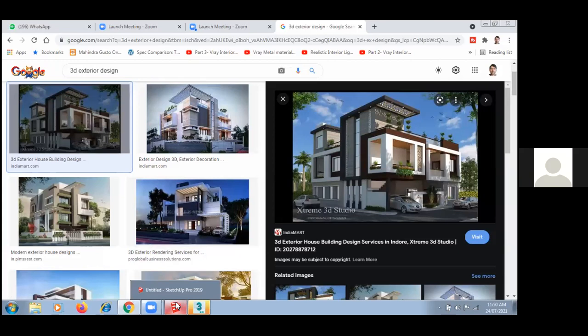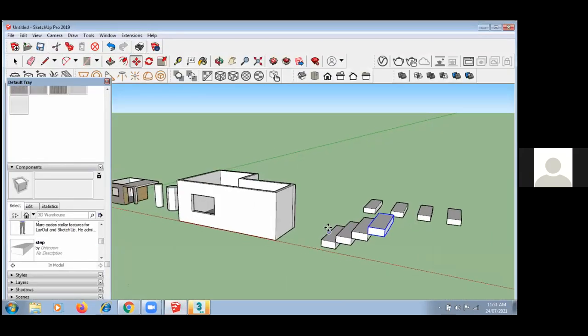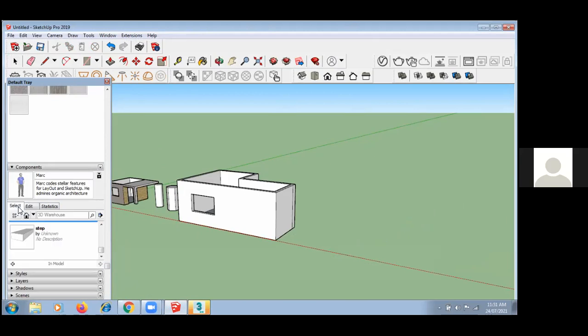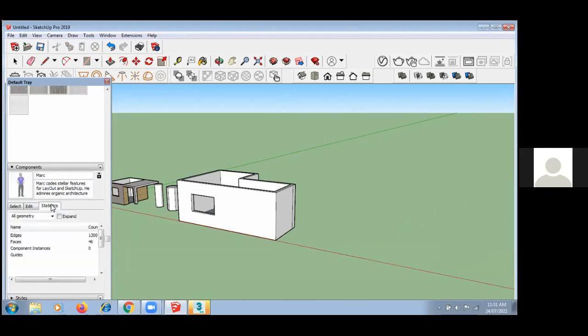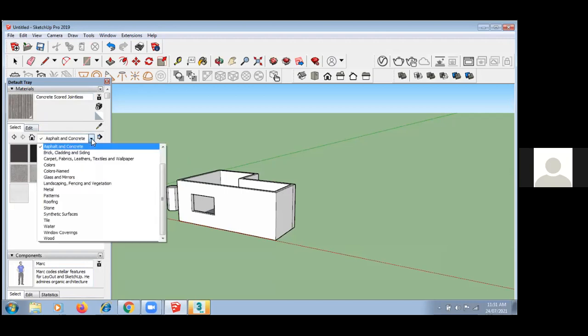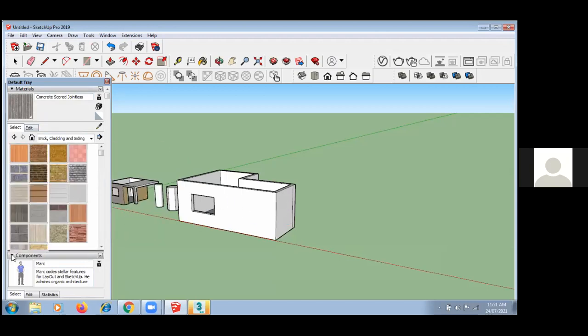So again, back to Google SketchUp. Now I am deleting all this stuff. There are n number of ready-made things available over here, right? As I mentioned, there are n number of ready-made materials available over here.